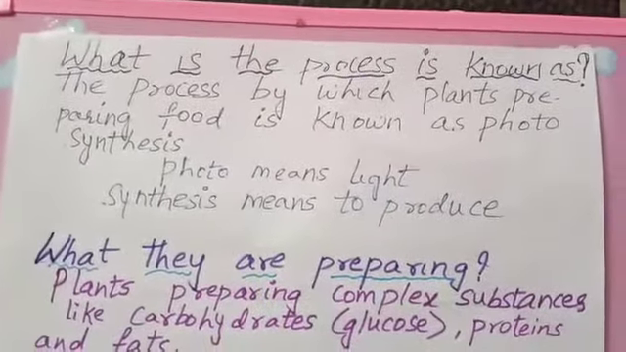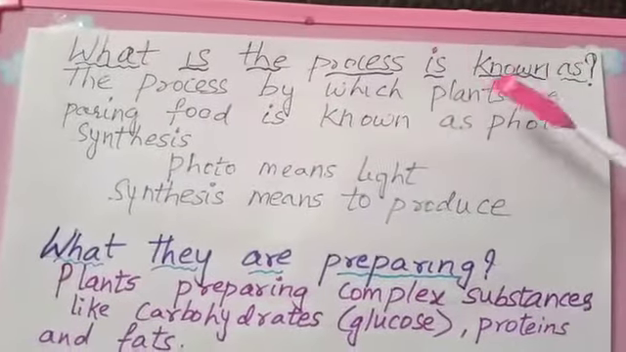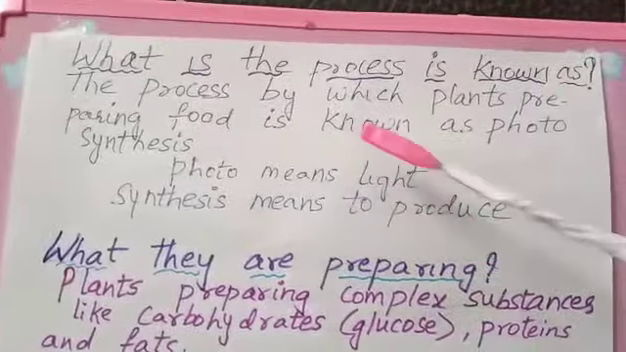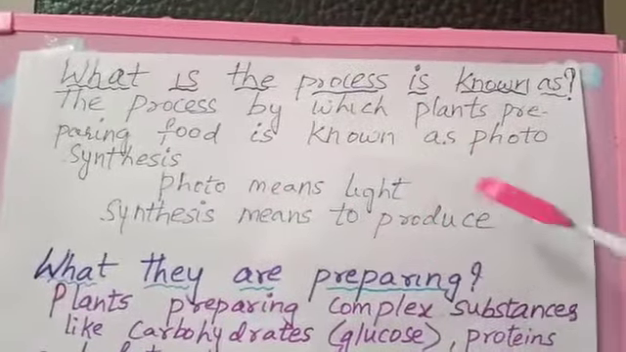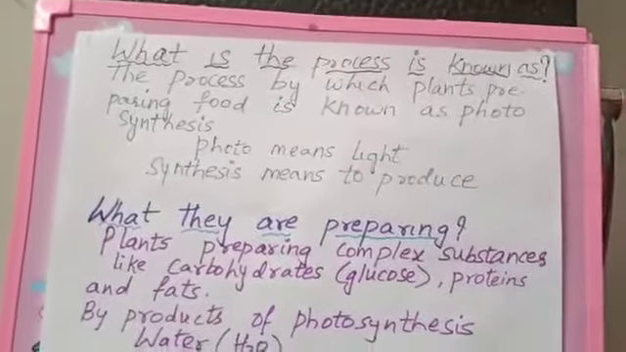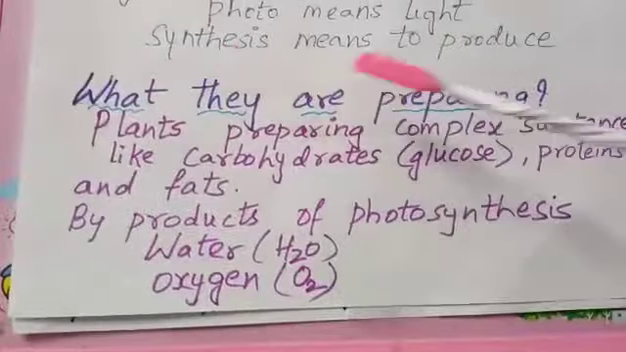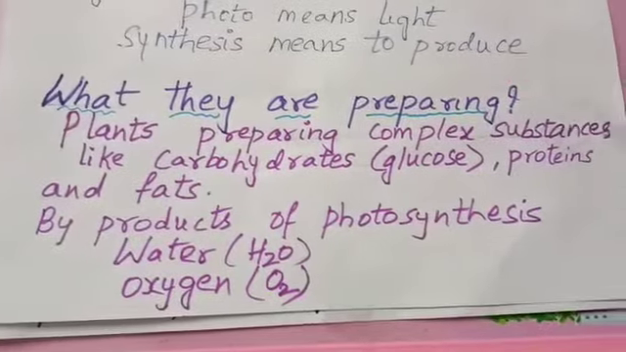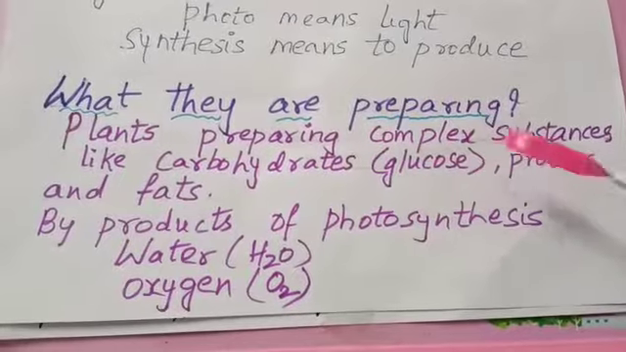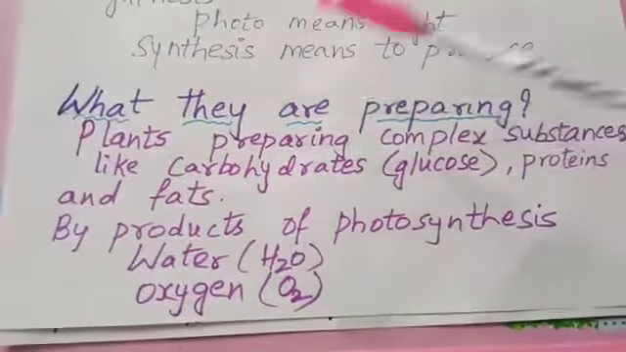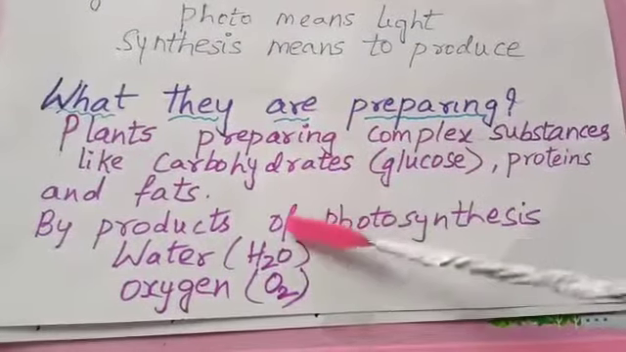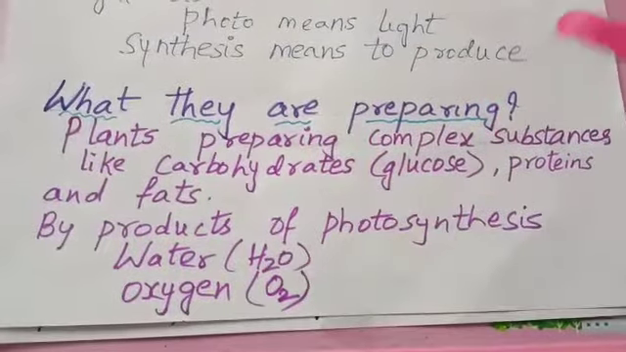What is the process known as? The process by which plants prepare food is known as photosynthesis. Photo means light. Synthesis means to produce. By using sunlight, plants are preparing food. What are they preparing? By this method, plants prepare complex substances like carbohydrates, meaning glucose, proteins and fats, and as byproducts we will get water and oxygen by this process.